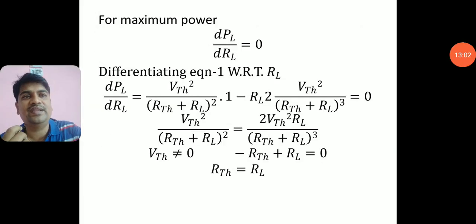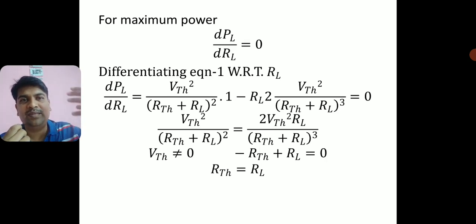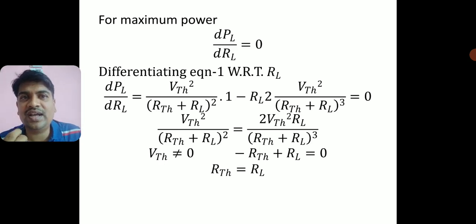Alright, let me move further. One condition I can say here is, for maximum power, dP by dRL is equal to 0. Now how can you say that for maximum power dP by dRL is equal to 0? Because from the mathematics background, I can say that if any function has to be maximum, its first order derivative has to be equal to 0.